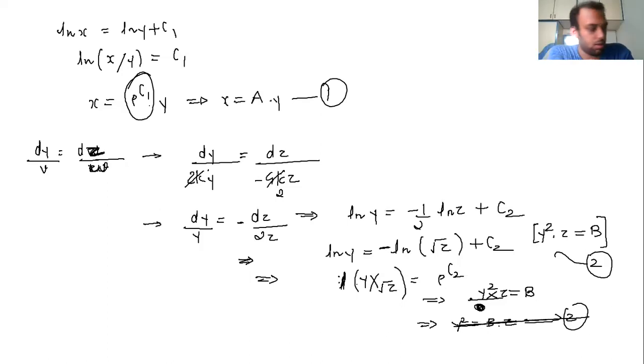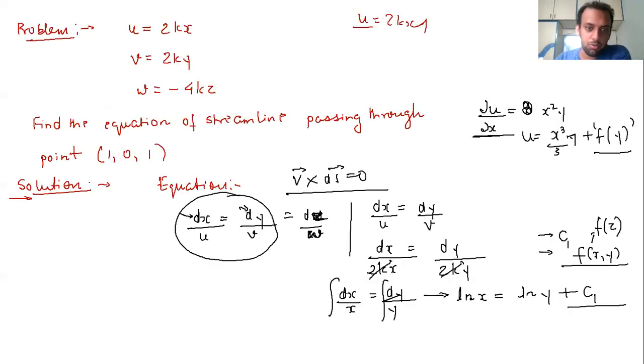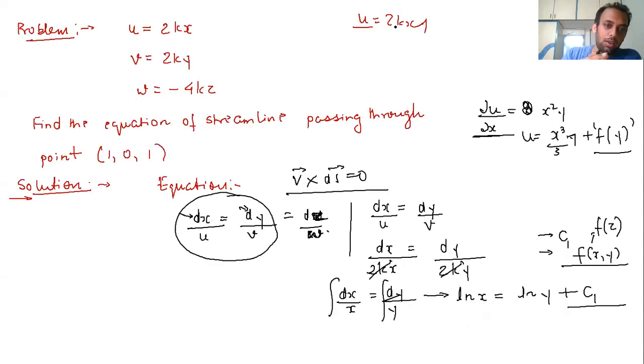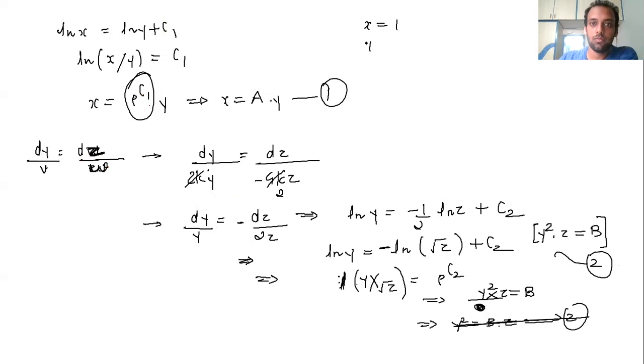So, okay, we have two relations. One is x equal to ay, second is y square z is equal to b. So let us check whether these two relations are sufficient or not. The third relation you can form from here and here. Let us check whether these two relations are sufficient to find the equation of a streamline or not. Very important thing: we have to find the streamline passing through a point. That is the Eulerian approach. So x is 1, y is equal to 0, and z is equal to 1.